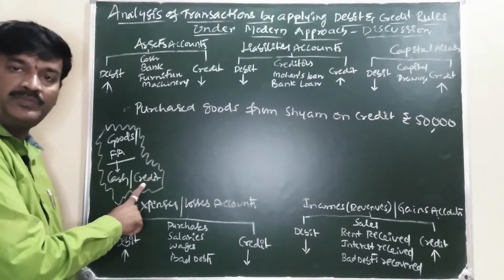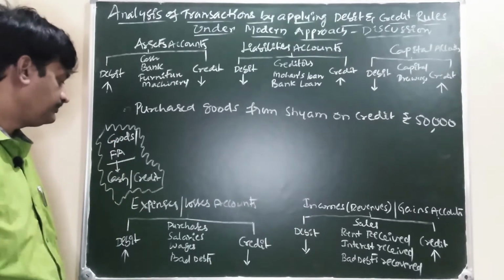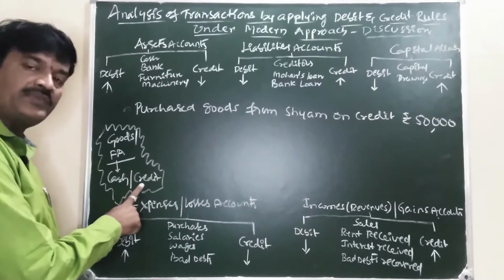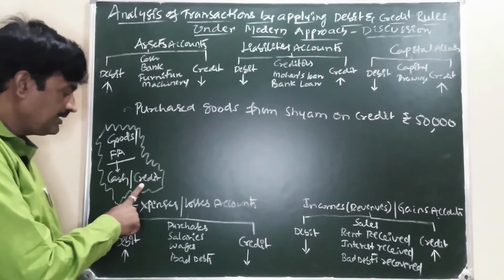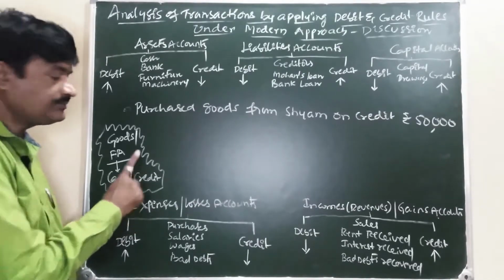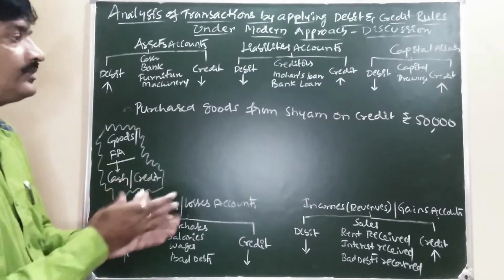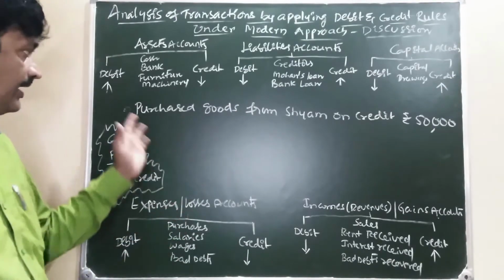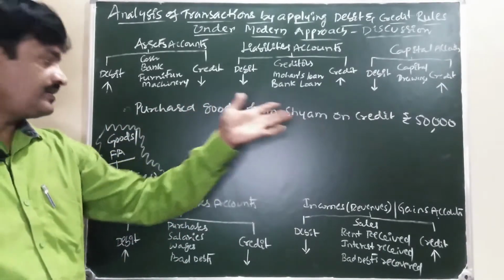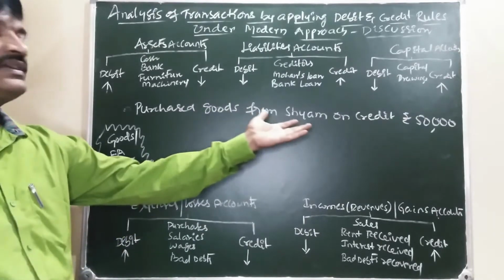Credit means postponement of cash. Postponement of payment of cash, or postponement of receipt of cash, is termed as credit. Now, how to identify whether a transaction is cash or credit?